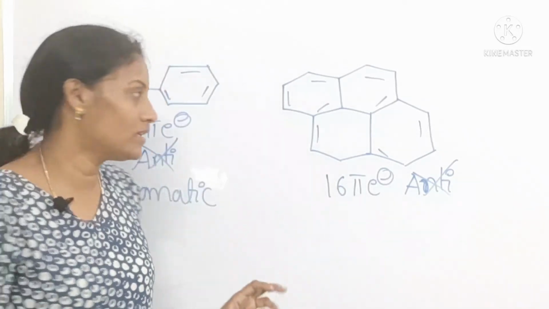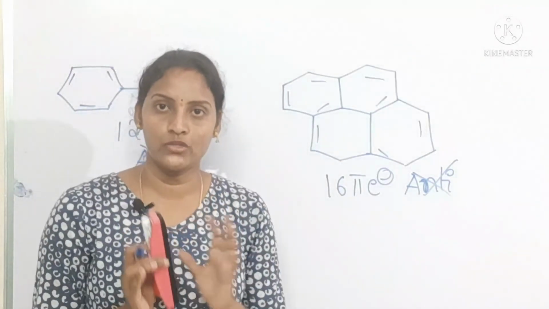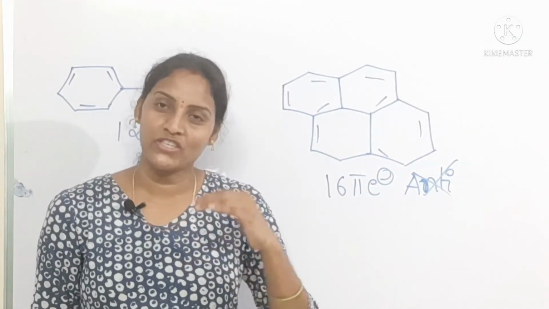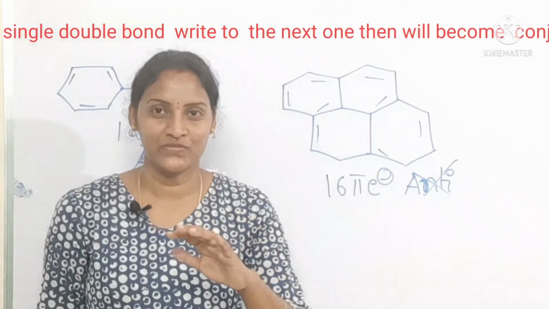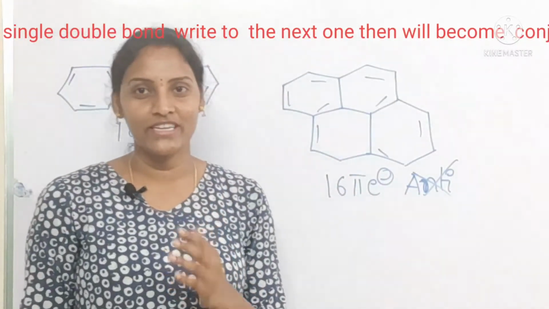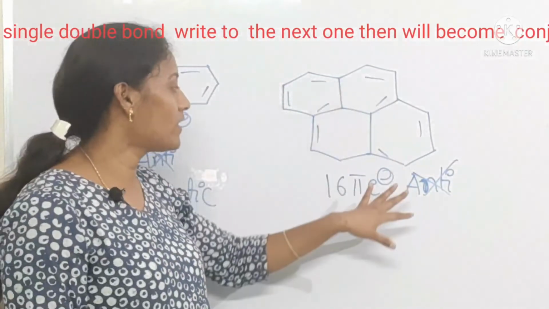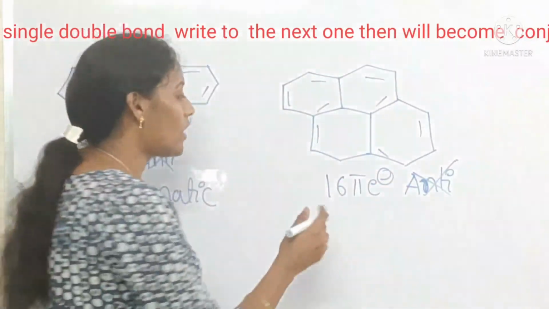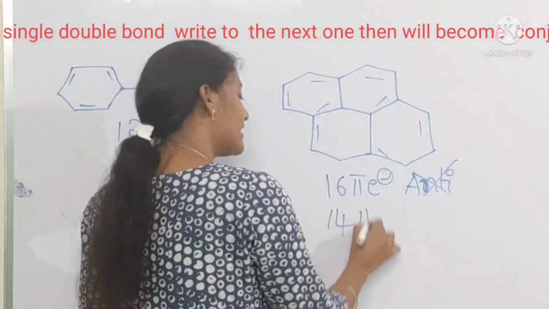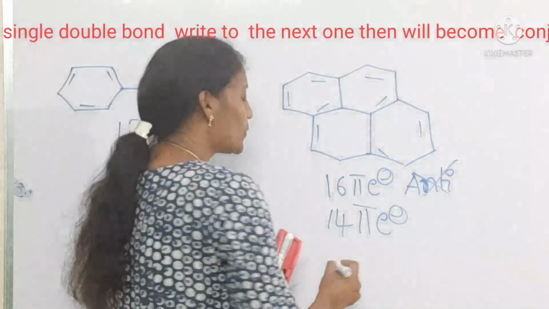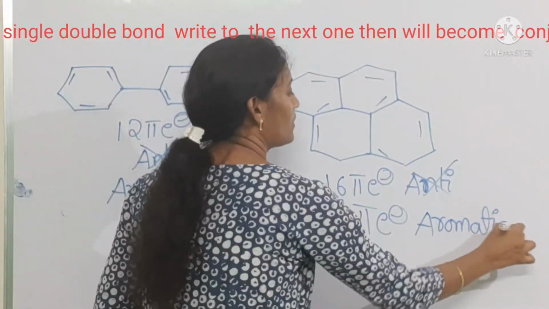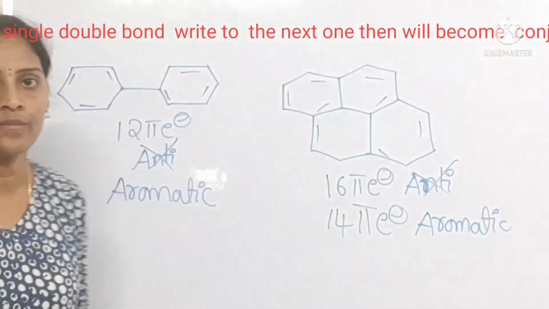Why? Because see here, if you observe resonance structures of this pyrene once, if you have time, just try to do it in your rough note. One pi bond is not involved in delocalization, remaining all are involved in delocalization. So how many electrons are involved in delocalization? 14 pi electrons are involved in delocalization, so it's an aromatic one. Okay, it's an aromatic one.